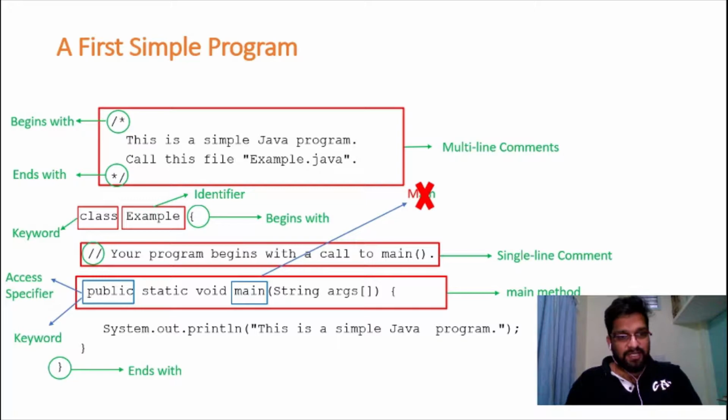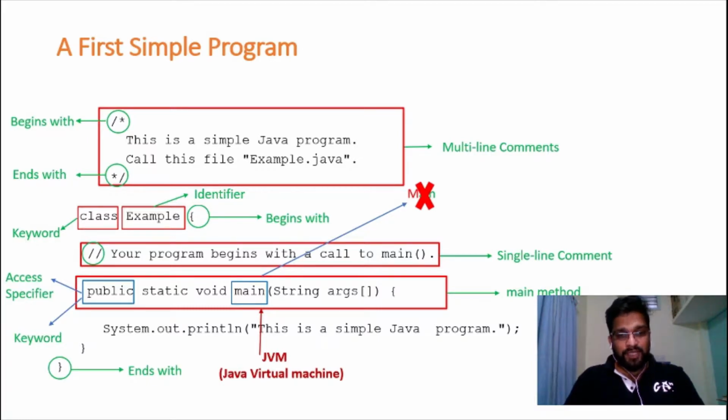Now the question arises, why should the main method be visible outside of the class? The main method should be visible outside of the class because the main method is invoked by a program that is running outside of your class, and we call that program the JVM, which stands for Java Virtual Machine.